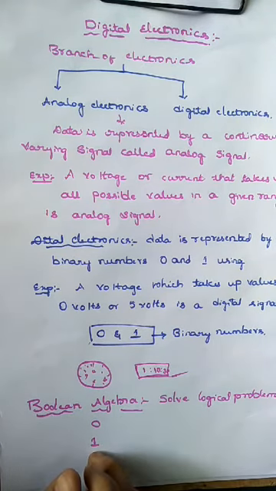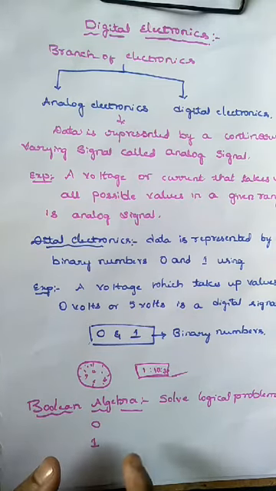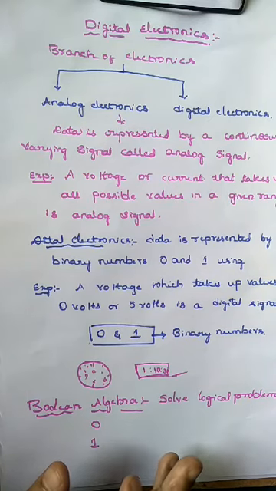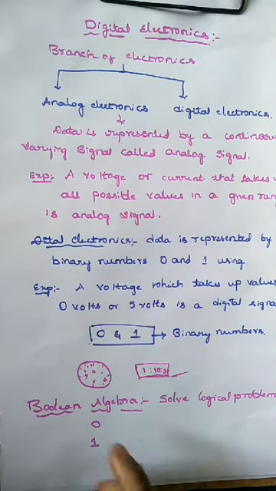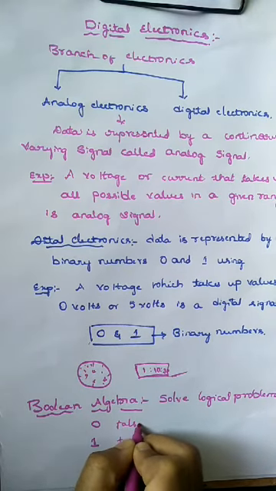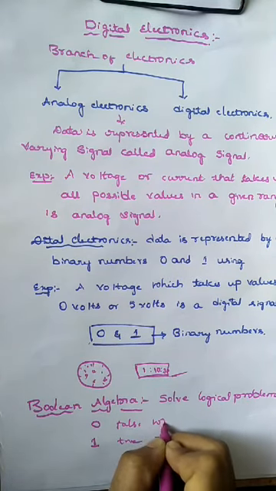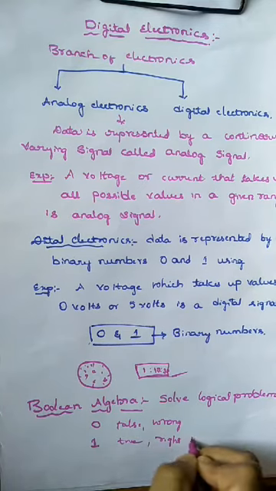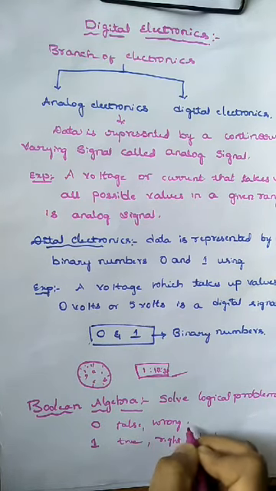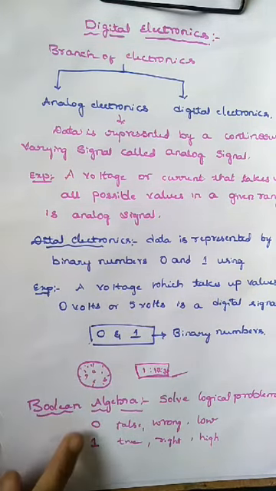Here 0 and 1 represent true or false, right or wrong, or high or low. 1 is taken as true and 0 is taken as false; 1 is taken as high and 0 is taken as low.